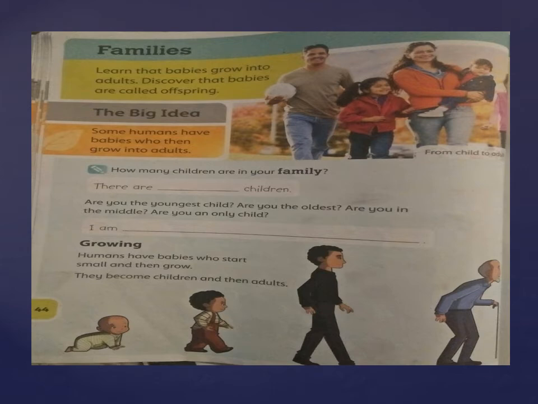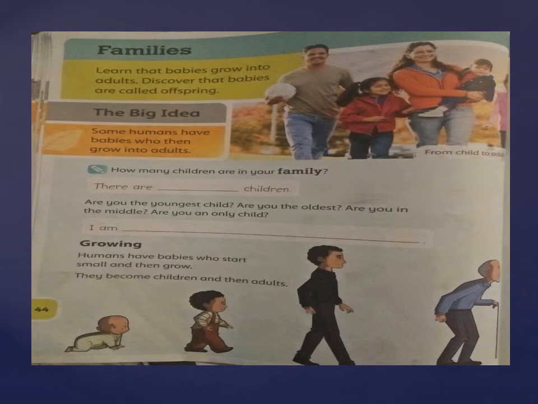Okay class, you can see that on this page we have a family picture, and at the end of this page we can see different stages of humans. The first one is the baby, then a child, then a grown-up adult, and at the last we have an old man. So on this page we are going to discuss the different life stages of the life cycle of humans, from childhood to old age. So read it from the start.